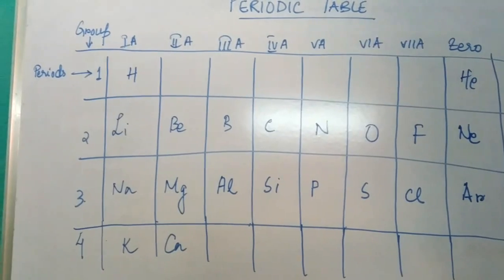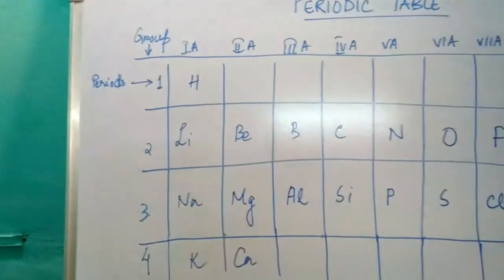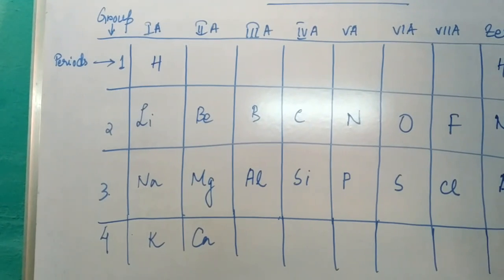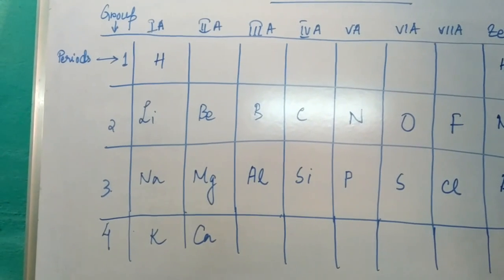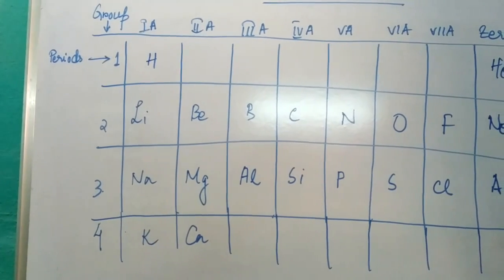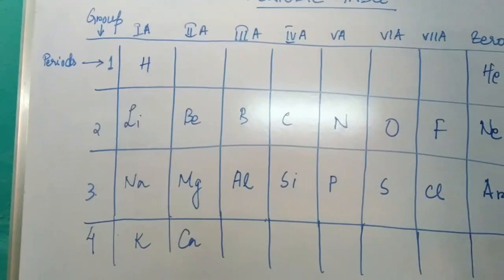For example, this is group 1A. Now group 1A, that is hydrogen, lithium, sodium and potassium, is having 1 electron in their last orbit.